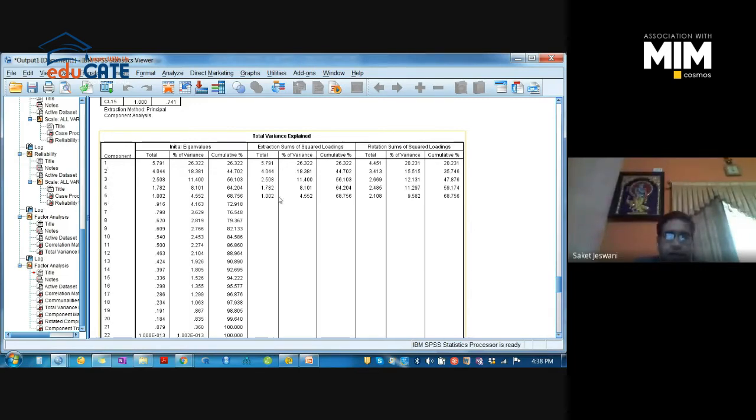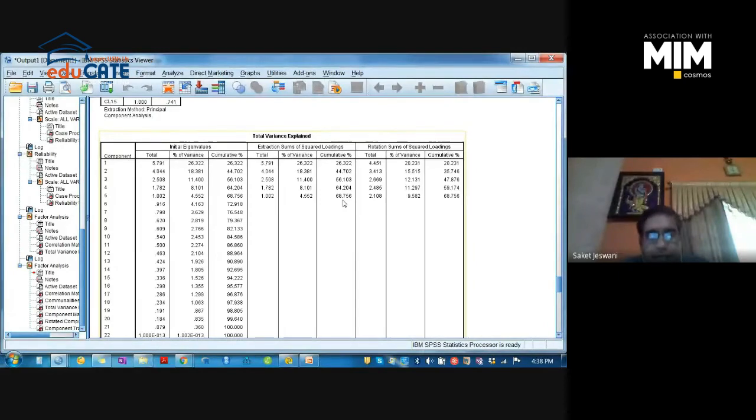You can see values in 5 factors only, right? In the cumulative, you have got 68.756, around 68.7%, right? It should not be less than 60%. The cumulative variance explained should not be less than 60%.